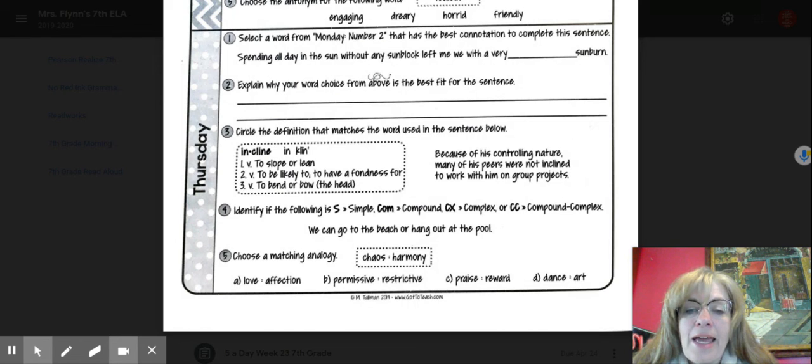For the analogy chaos and harmony, you might need to look up what chaos means if you don't know, and then apply that to your analogy on the bottom.